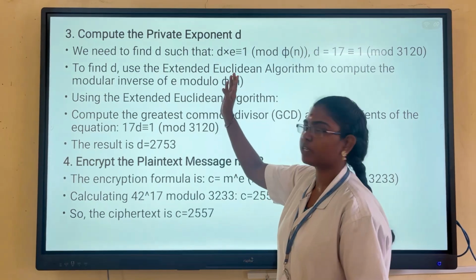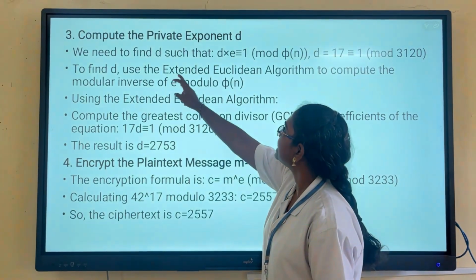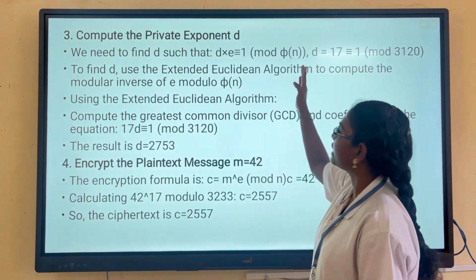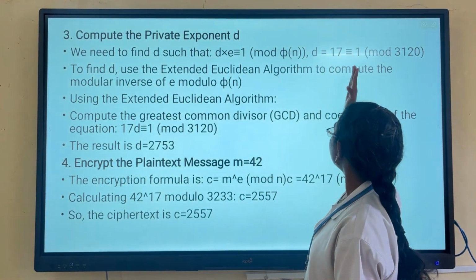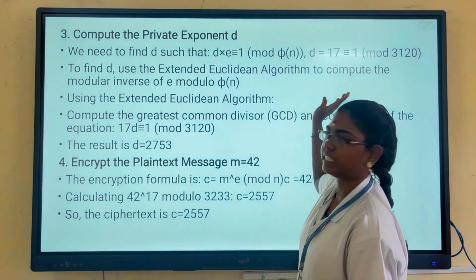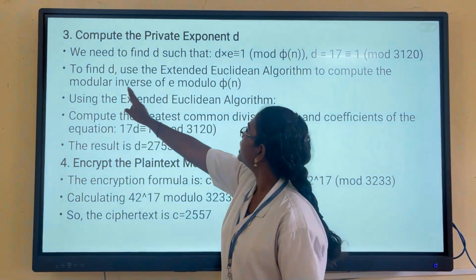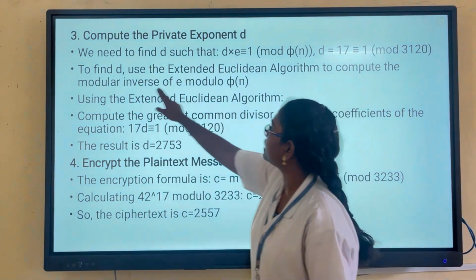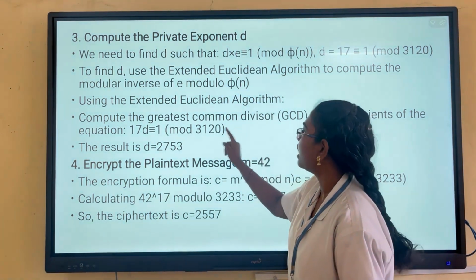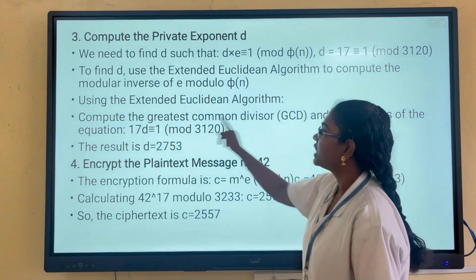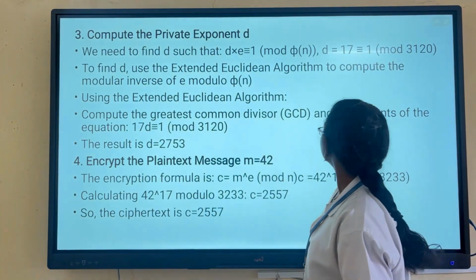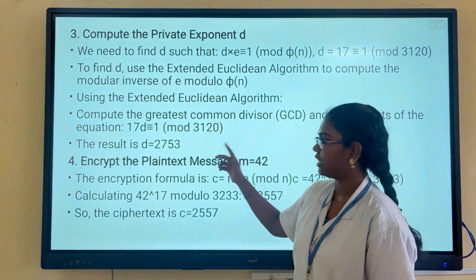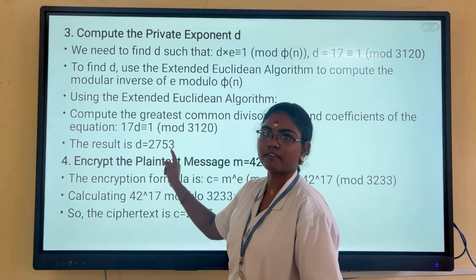Compute the private exponent d. To find the value of d, d times e is congruent to 1 mod phi of n. So d times 17 is congruent to 1 mod 3120. We use the extended Euclidean algorithm to find the value of d, which is the inverse of e modulo phi of n. The algorithm computes the greatest common divisor and the coefficients of the equation. The result is d equal to 2753.